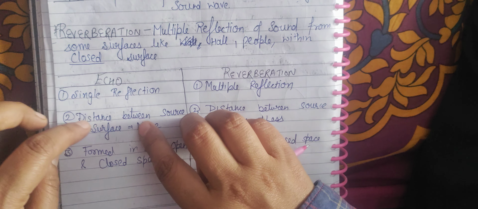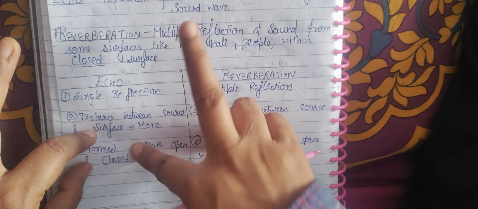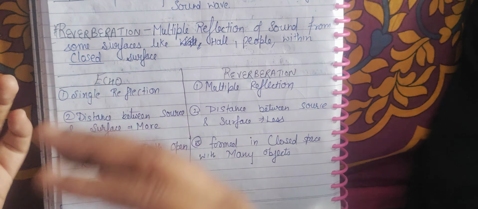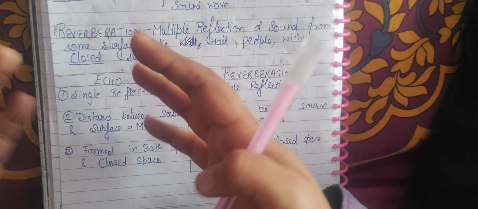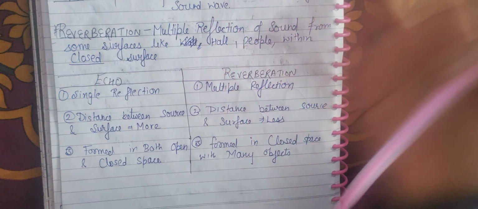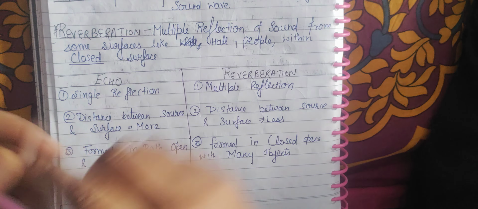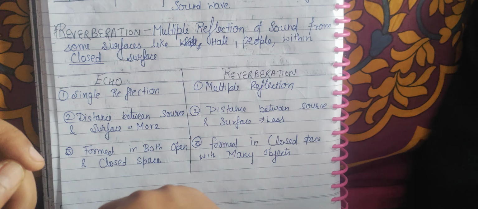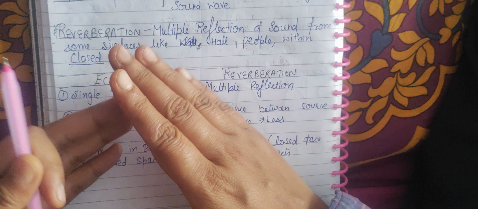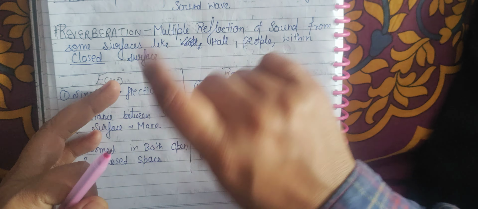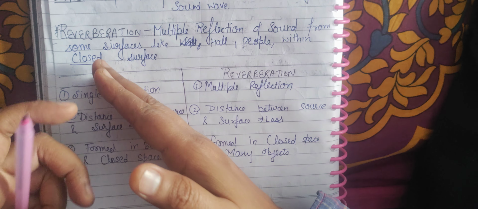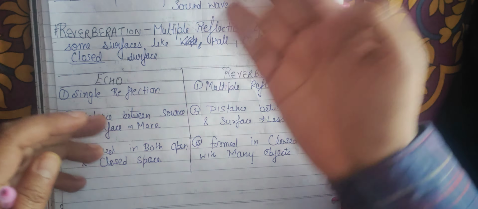Simple. Now the second thing is that the distance between the source and the surface is more. For example, people who live in mountainous areas, with their staircase roads, when they are standing on a hill and another hill is in front of them and they speak something, that sound will hit that hill and come back to you.